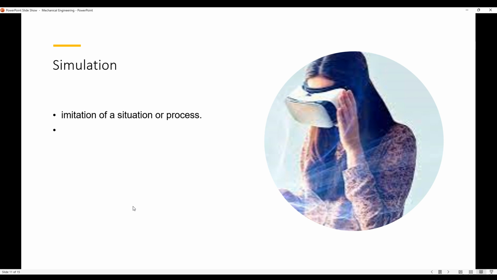So, that's simulation. Or a lot of companies now train their pilots who will be flying airplanes through simulation. So they don't actually fly a real airplane. They sit in a room that looks like an airplane, and they actually act as if they're flying the airplane using simulation.